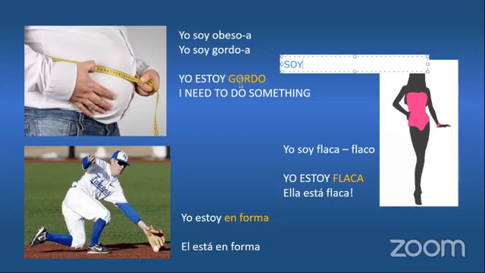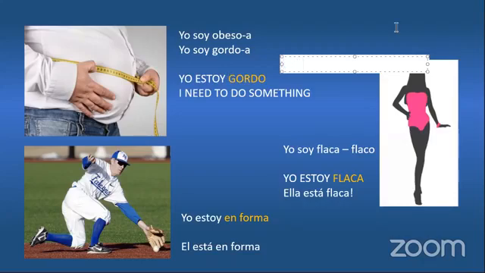But you see the difference? In the first sentence above here is something the person has been all his life. And this one here is situational. Sometimes we females can say after delivering a baby, yo estoy gorda. Why don't we say yo soy gorda? I don't say yo soy gorda because I'm not all the time like that, but I just delivered a baby. So yo estoy gorda, right?